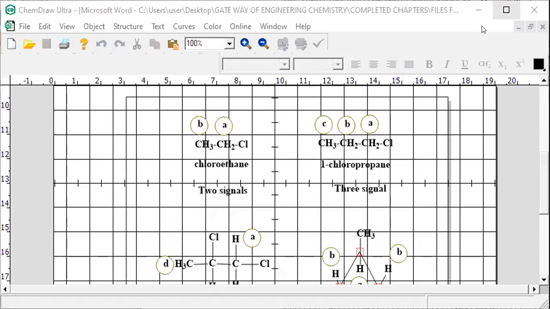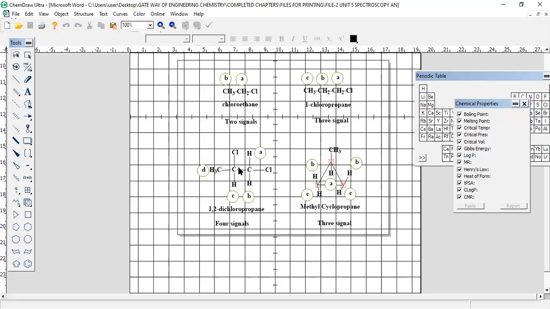Okay. So here you can see 4 signals in this compound. The hydrogen present on this first carbon is said to be A type. The 2 hydrogens present at the top position are of B type. Hydrogens present at the bottom position are of C type. And here another methyl is there. This methyl is of another type. You can say it is the D type of proton.